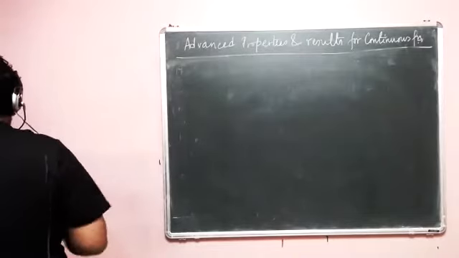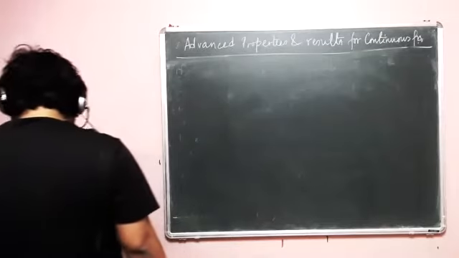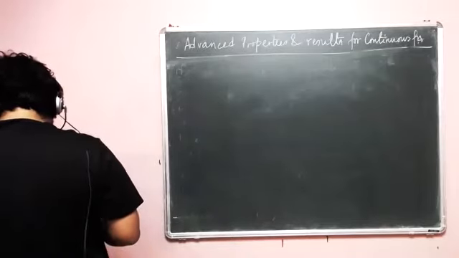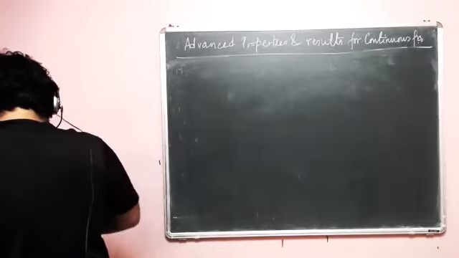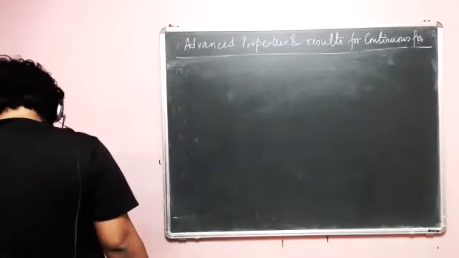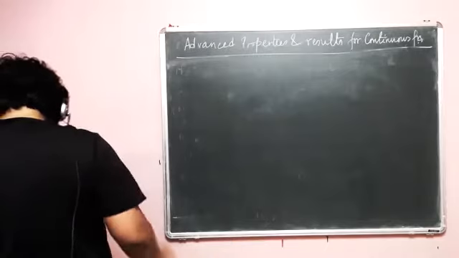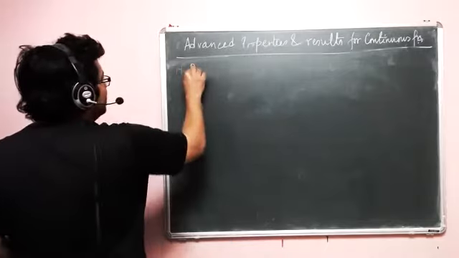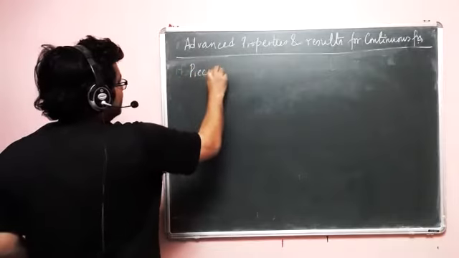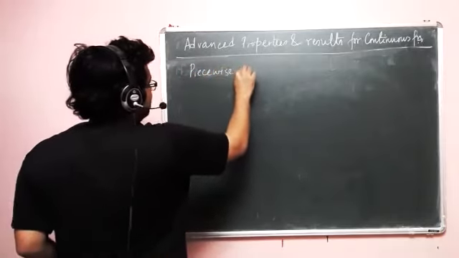Before we proceed, let me just say this. I'll be writing this word, piecewise monotonic function.